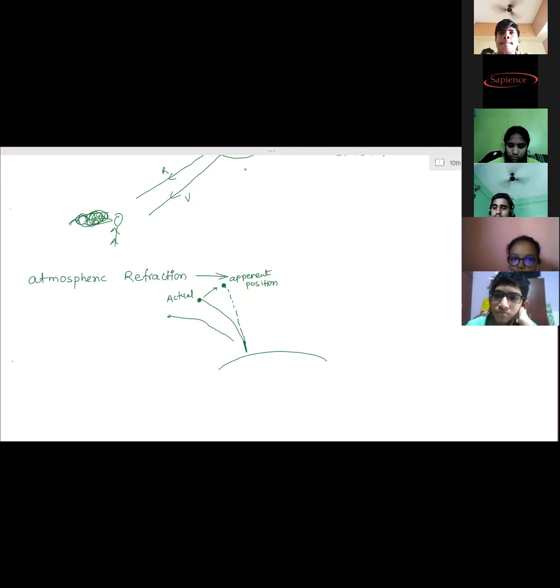He is seeing the image, because we have seen the apparent position of stars: stars seem to be higher due to atmospheric refraction. The same thing happens in the case of sunrise. At the time of sunrise, the sun is below the horizon, but its image is formed some distance above, above the horizon. So the person is able to see the sun due to atmospheric refraction, 2 minutes before actual sunrise.